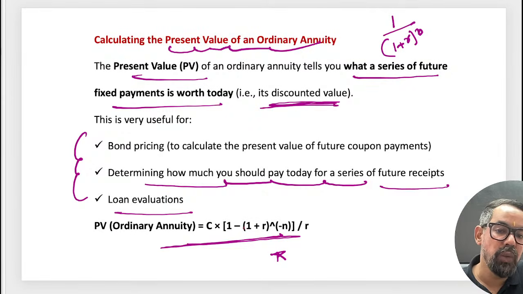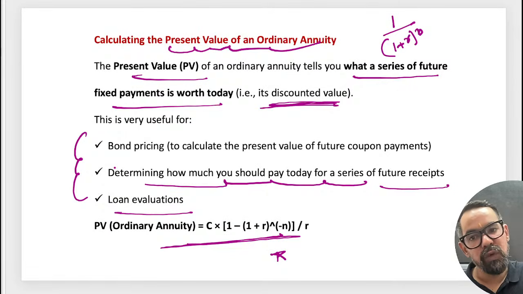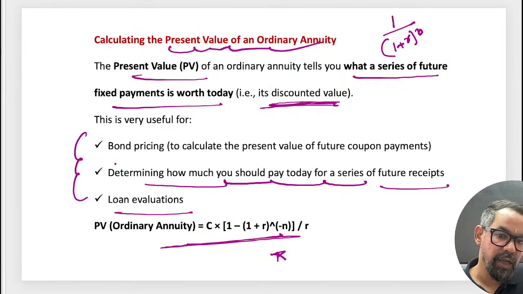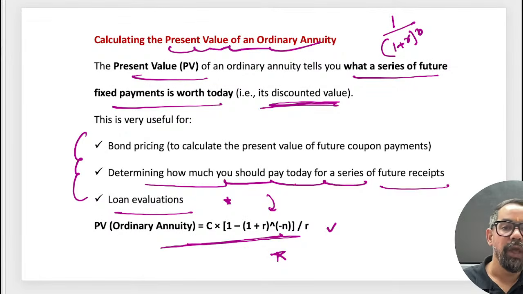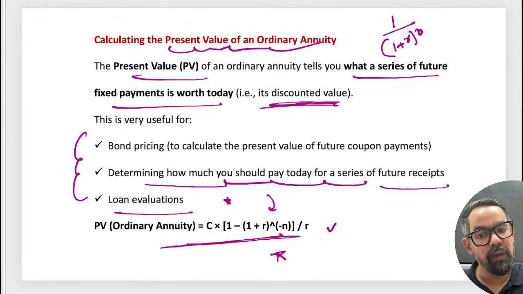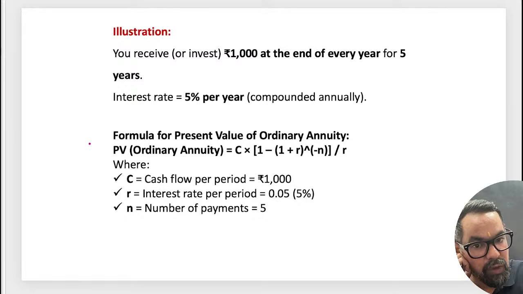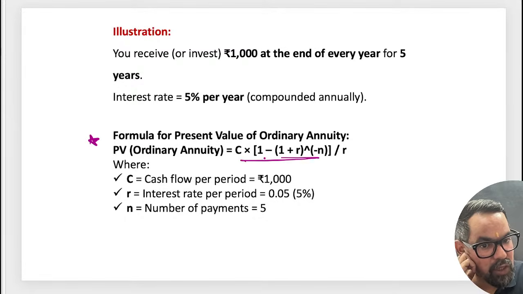So C into 1 minus, in case of future value it was C into 1 plus I. Here it is 1 minus 1 plus r to the power n, divided by r. Same, but here we are discounting the future values and comparing them with the present values. So this is your formula, okay.